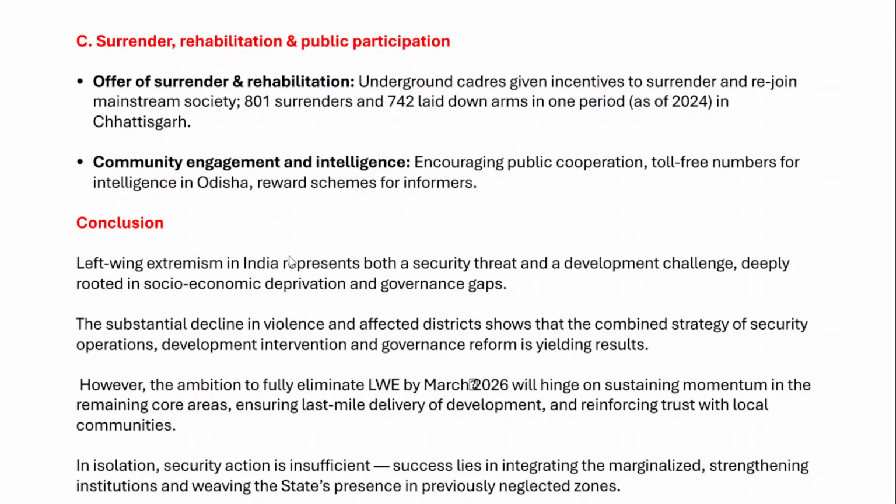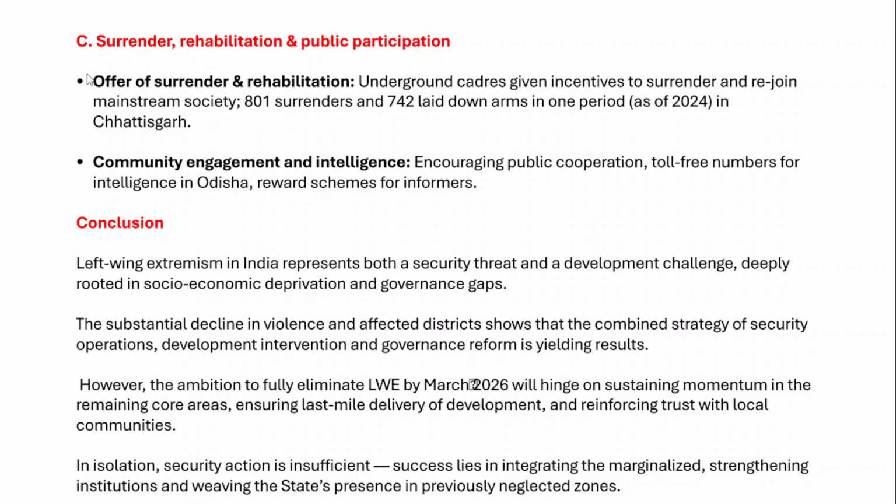The government has also adopted surrender, rehabilitation and public participation programs. The underground cadres were given incentives to surrender and they could rejoin the mainstream as well. Around 801 surrendered and 742 laid down arms in one period as of 2024. Therefore, this is a massive success across all states.